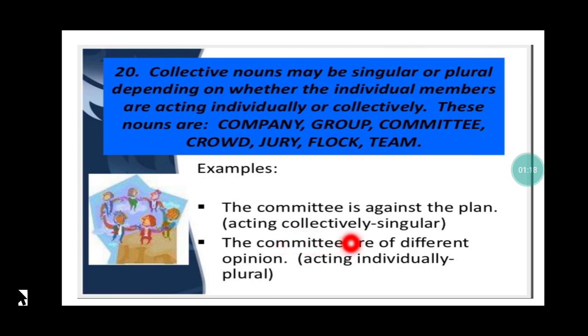But when I say "The committee are of different opinion," there are different types of opinion in the committee. Since the committee appears to be divided, the collective noun becomes plural, and so my verb will be plural, because here the individuals are acting differently. They are acting as separate individuals. Likewise, whenever we have the word jury, if the jury are all coming together, they are one in their opinion, then the verb will be singular. But if the jury is divided, then my verb will be plural.